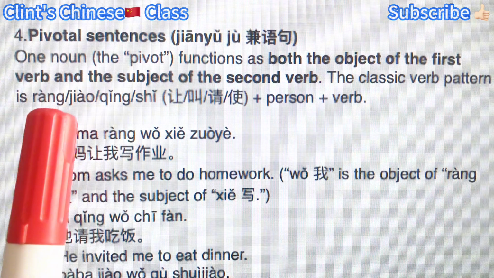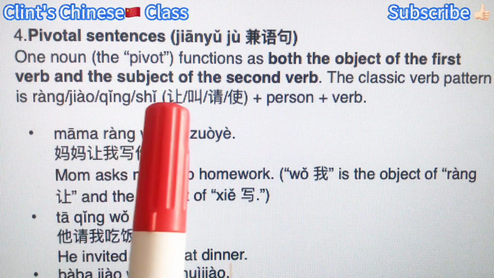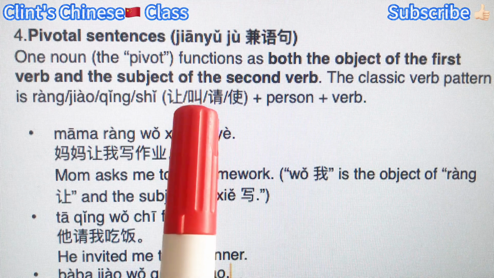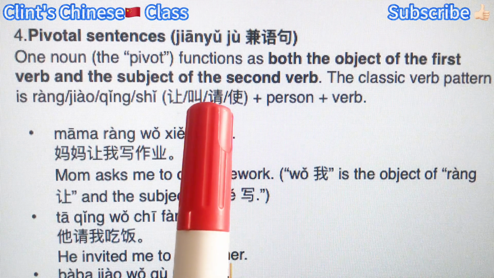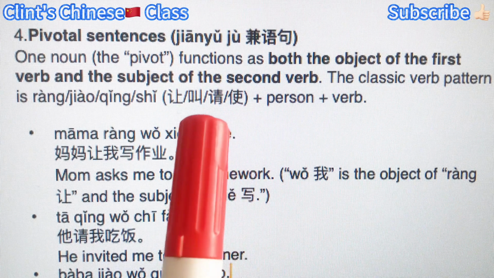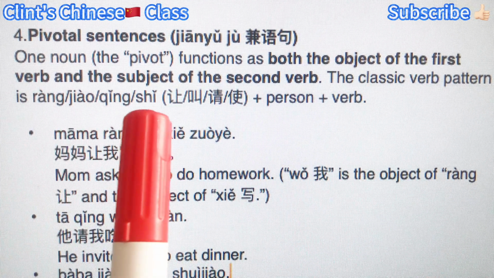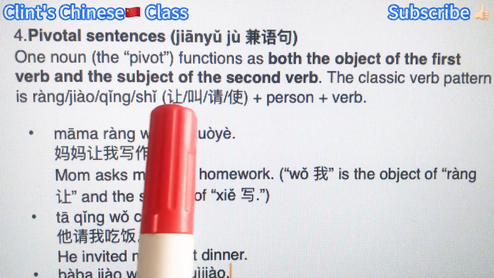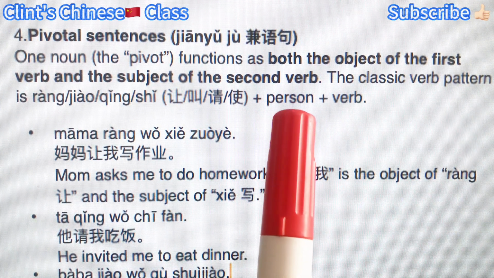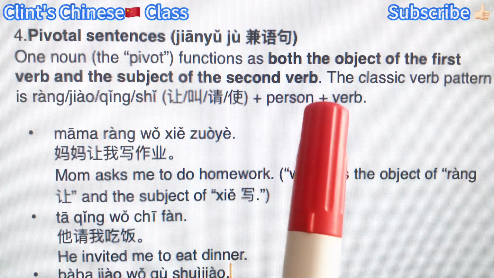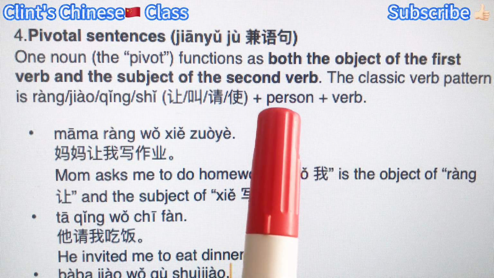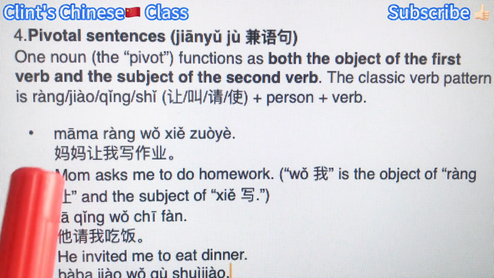And here we often use verbs like 让, ask somebody to do something, 叫, let somebody do something, 请, invite somebody to do something, 使, make somebody do something. All right, and the structure is one of these verbs plus the person who is the object of the verb, and then plus another verb. That means the person is the subject of the next verb.